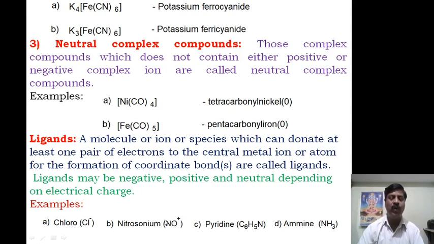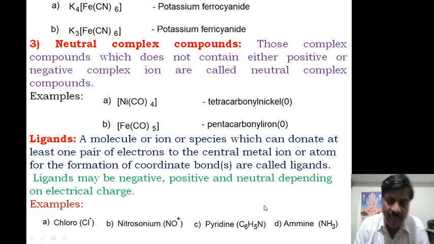It has the ability to donate a lone pair of electrons to the central metal atom because of the lone pair of electrons present on the nitrogen atom. Now pyridine: the nitrogen contains a lone pair of electrons. It has the ability to donate a lone pair of electrons to the central metal atom for the formation of a coordinate bond. Therefore, it is called a neutral ligand.